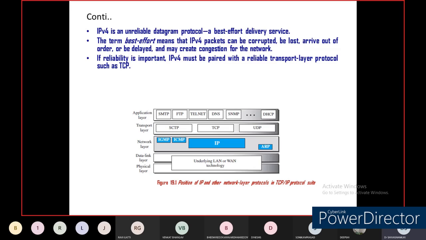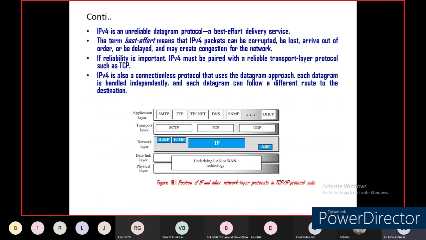IPv4 is completely connectionless, but when paired with TCP, it becomes connection oriented, and then we can say IPv4 is also a good reliable protocol.